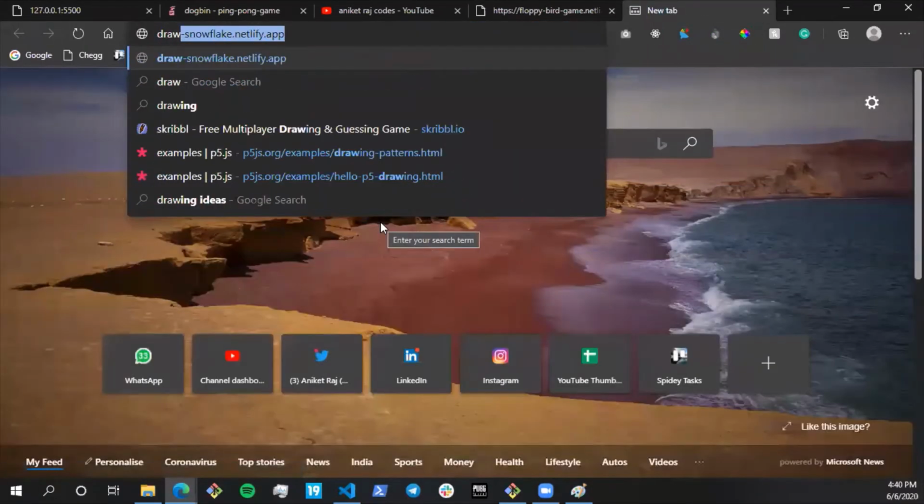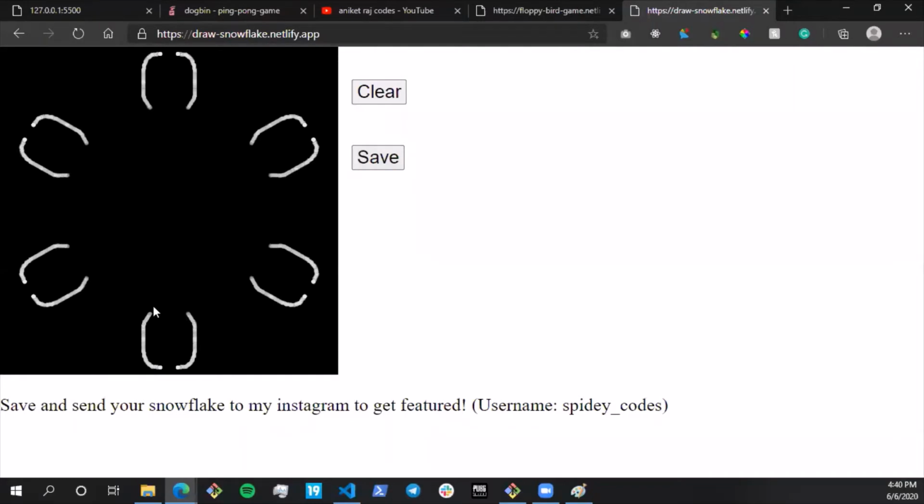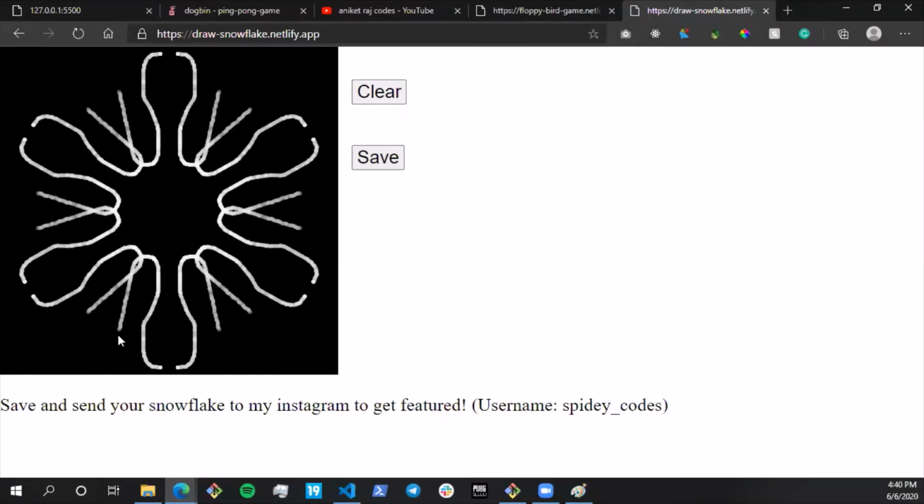All right. So ping pong was one game. Then you can make Flappy Bird. And if you are a bit of an artist, then I created one more thing called Draw Snowflake. All of these are hosted, and I have covered all the code. So you guys can simply draw patterns using this.